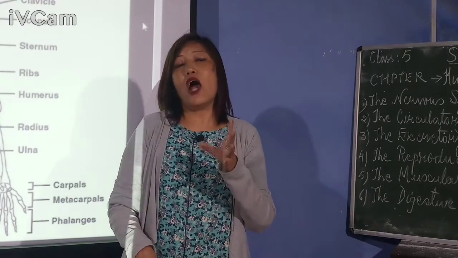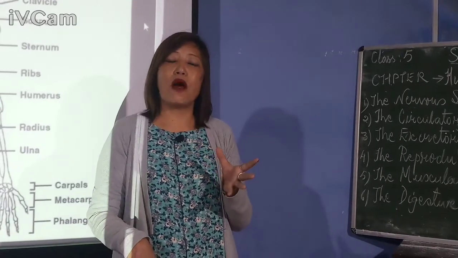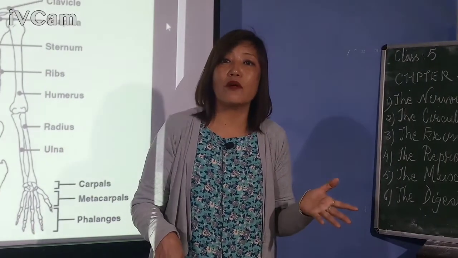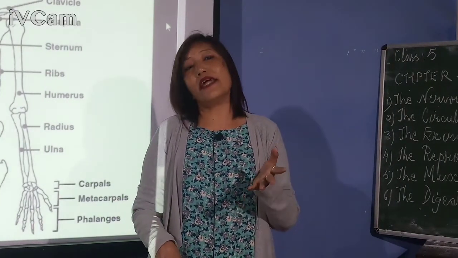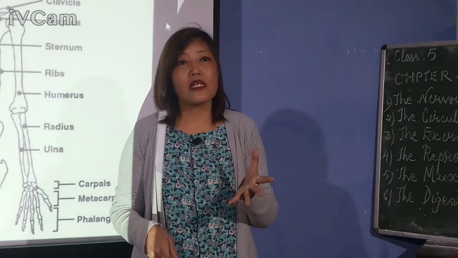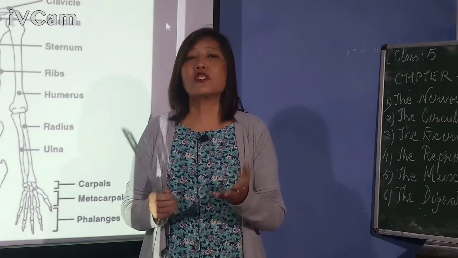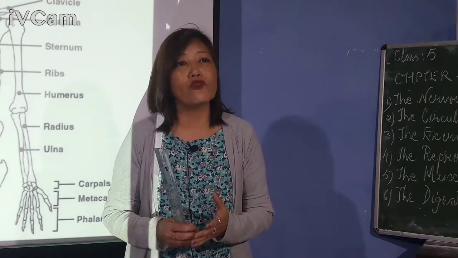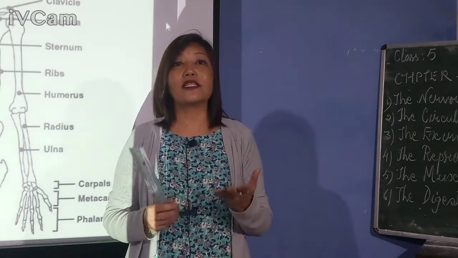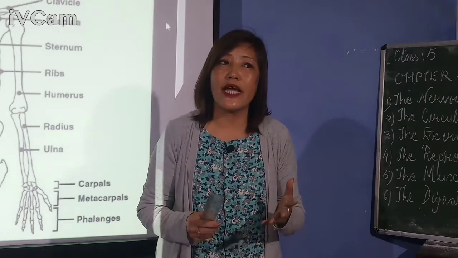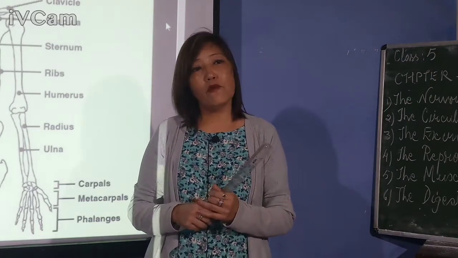And our bones are made up of minerals like calcium and phosphorus, and this calcium makes our bones strong. Then if you see the total number of bones in our body, especially in an adult, an adult has 206 bones in their body.